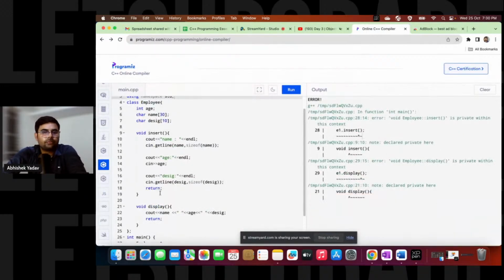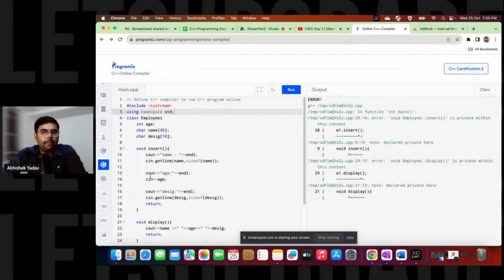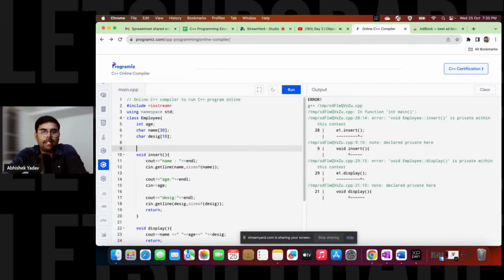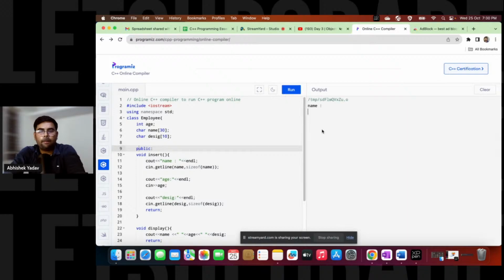So here, what I will do now, I will make these data members private only, and by default they are private, and I will make these member functions public, right? That is public. Let me run the code now.